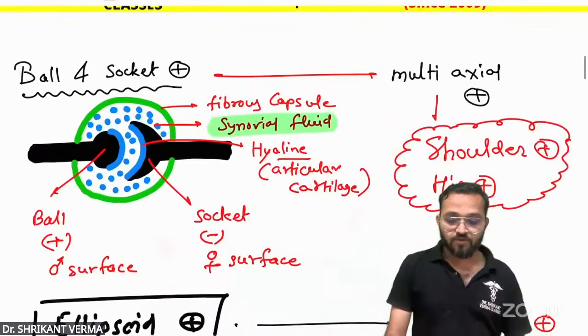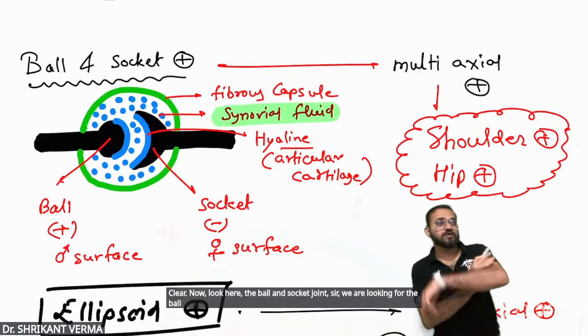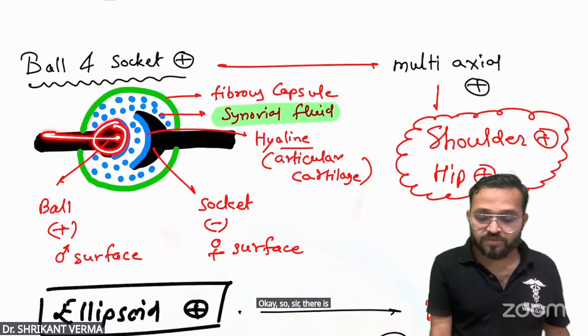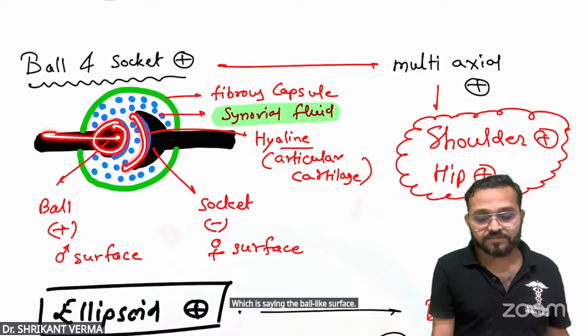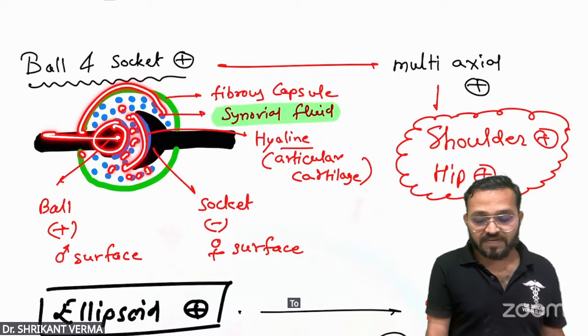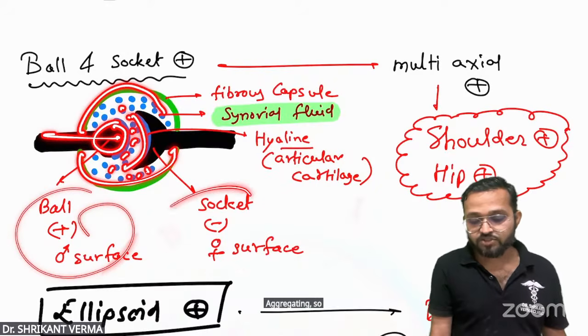Clear? Now look here, the ball and socket joint. Sir, we are looking for the ball and socket joint. There is one bone which has a ball-like surface, and another has the socket. Sir, there is synovial fluid, so this is a synovial joint. To prevent the synovial leakage, there is a fibrous capsule. Are you getting? So, there is a ball and socket joint.